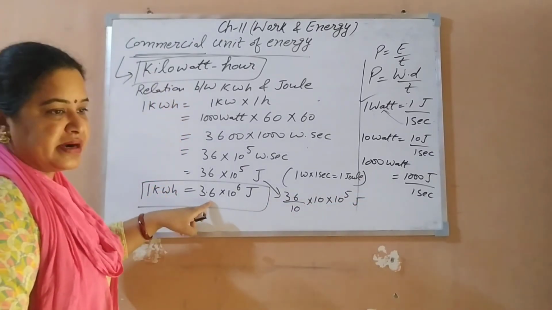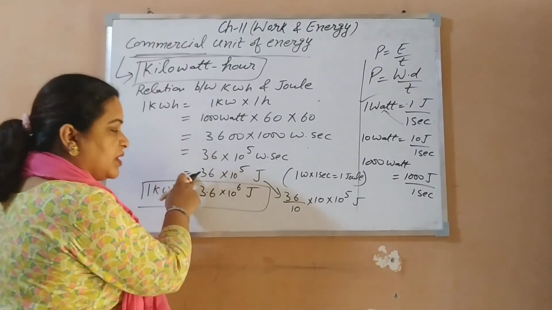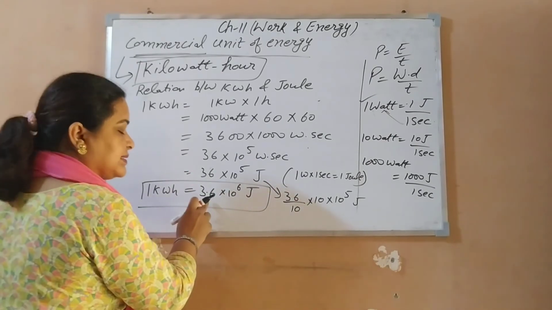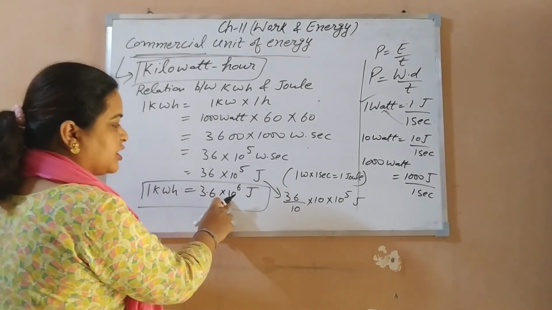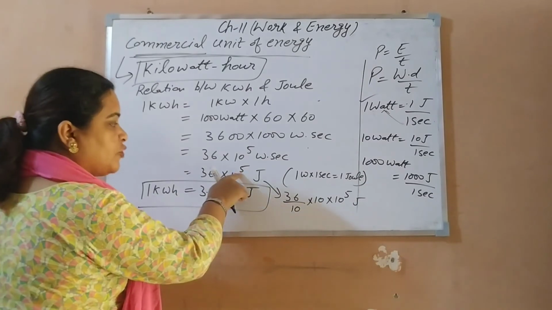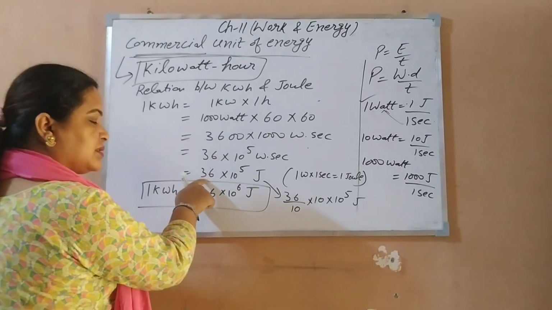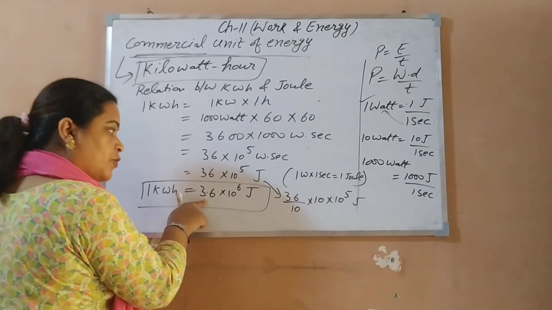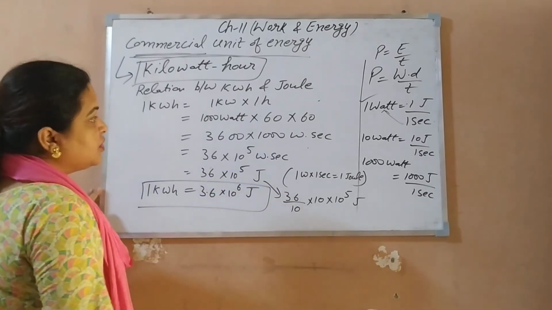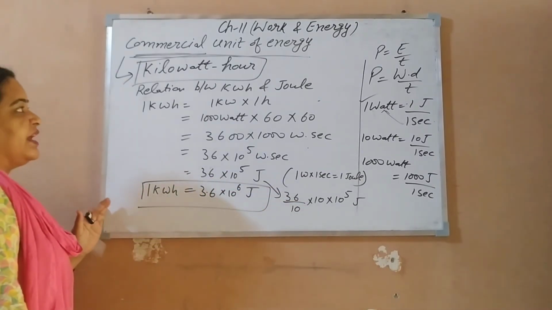If you leave it at 36 into 10 to the power 5 in the paper, that is also correct, but the standard relation is 3.6 into 10 to the power 6 joule. If you write 5 here, then here is 36; if you write 3.6, then 6 will come. So you have to practice this derivation.